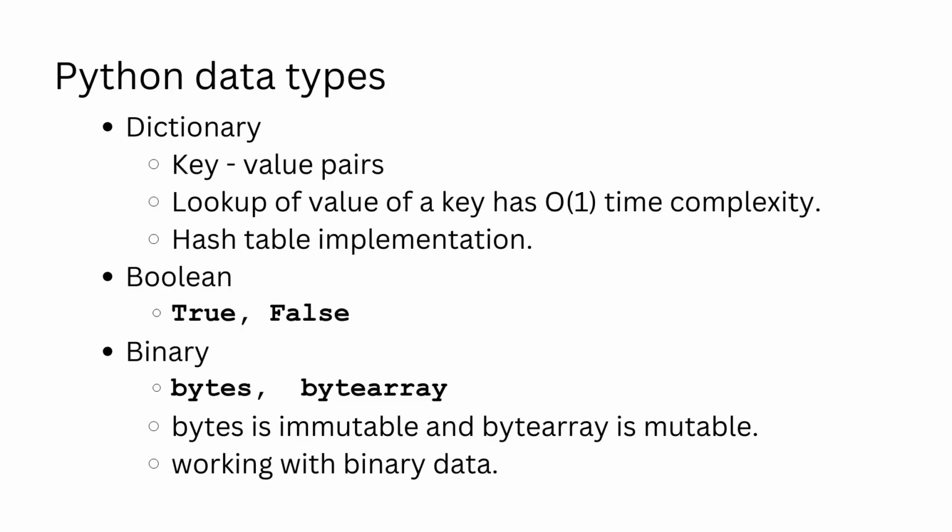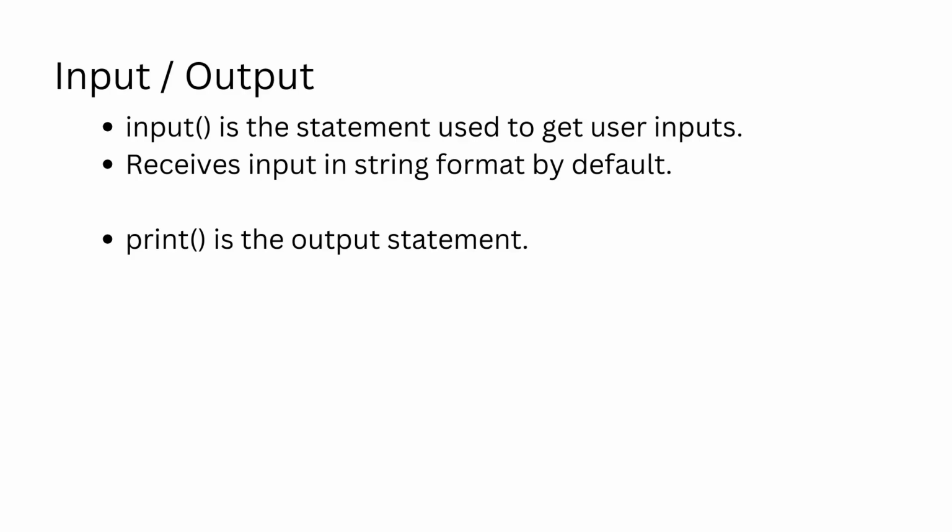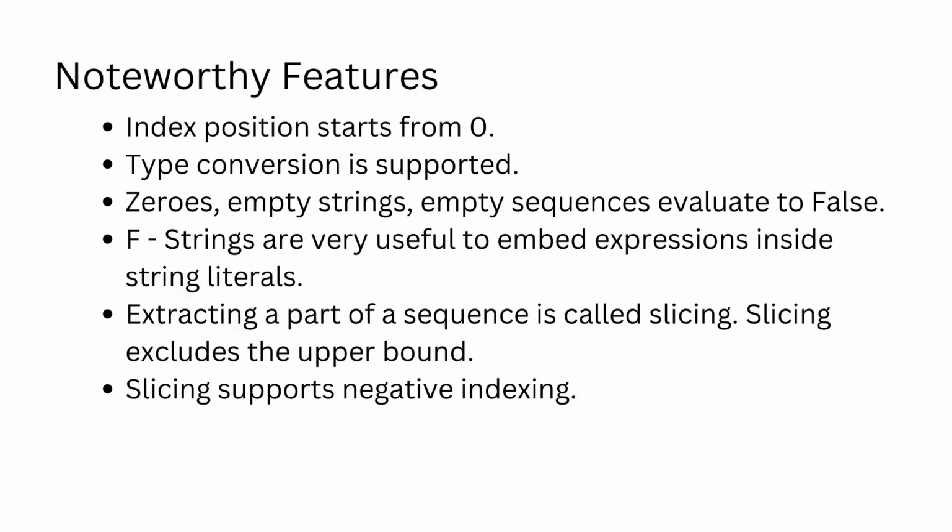True and false are the Boolean values. Empty strings, zeros, and empty sequence data types evaluate to false. Bytes and byte array data types are used to work with binary data. Bytes are immutable while byte arrays are mutable. The input statement in Python always accepts data in string format. Print is the output statement in Python. Index position starts from 0 in Python. Type conversion is supported, but if the data contains incompatible characters, an error is raised.